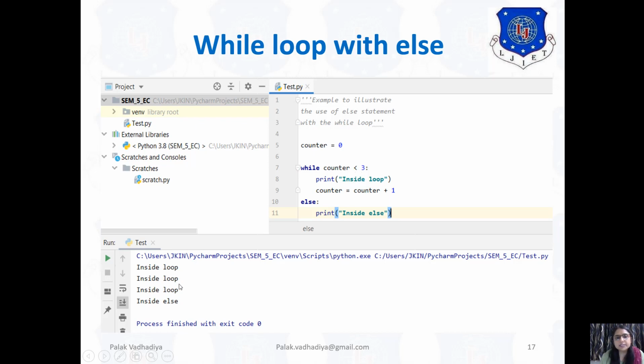Again you see inside loop. Now 1 plus 1 becomes 2. Again this condition is true, so here it prints inside loop. Now 2 plus 1 is 3. Now take this condition: 3 is less than 3? No, this condition is not satisfied. So the else part is executed, that is, inside else. See here.